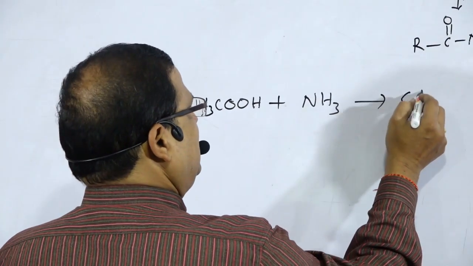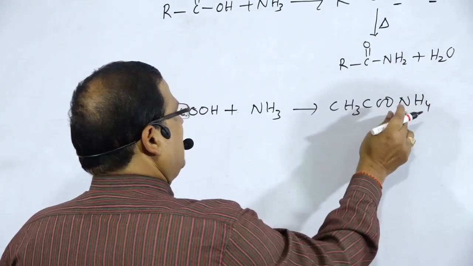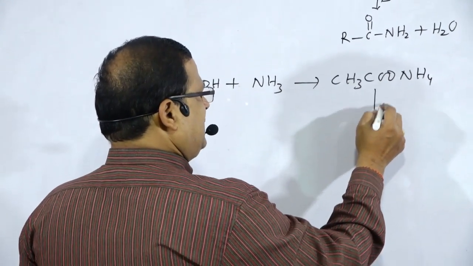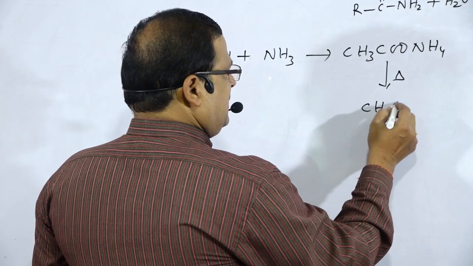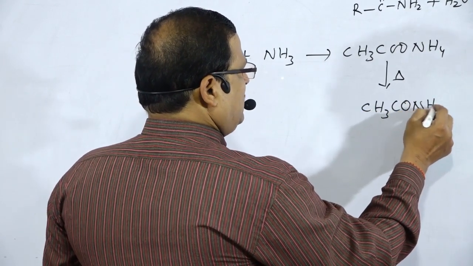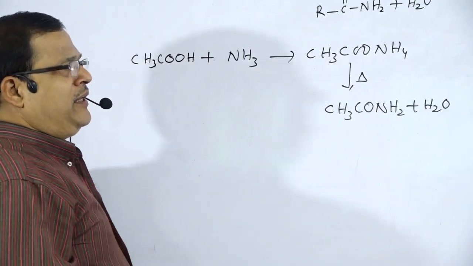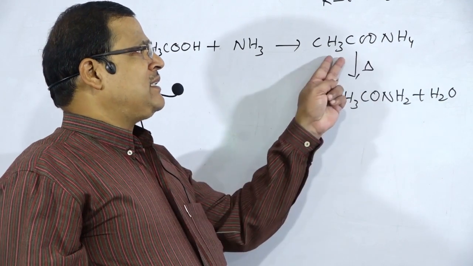There is the formation of CH3COONH4, ammonium acetate. This ammonium acetate is heated to form CH3CONH2 plus water. One important short question here: what happens when ammonium acetate is heated?